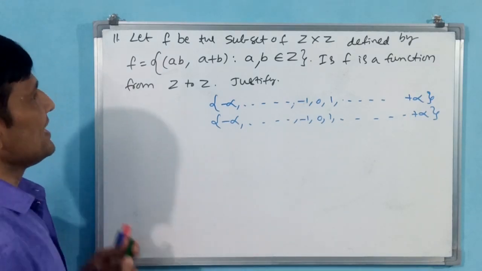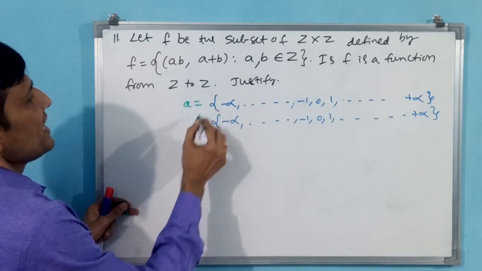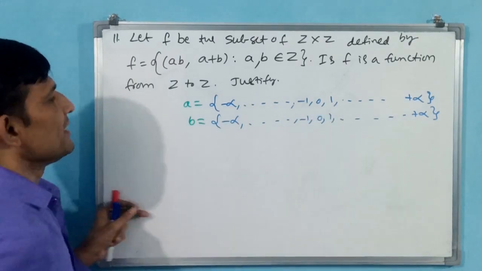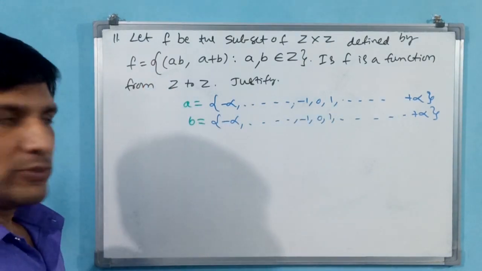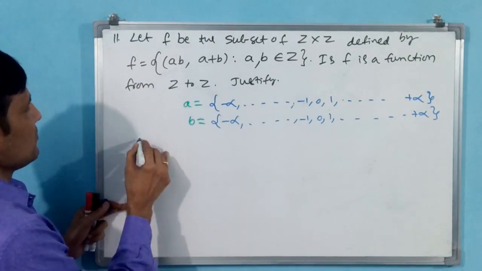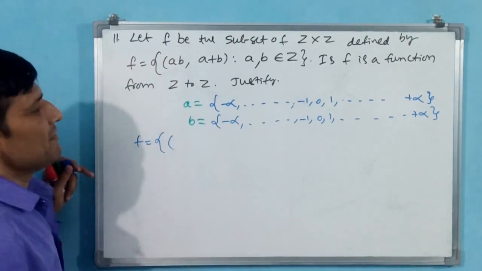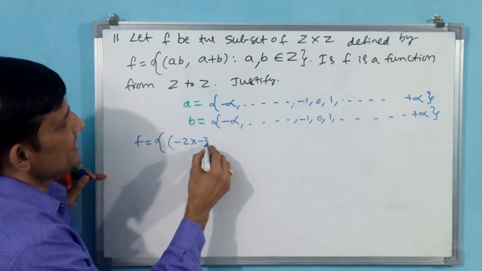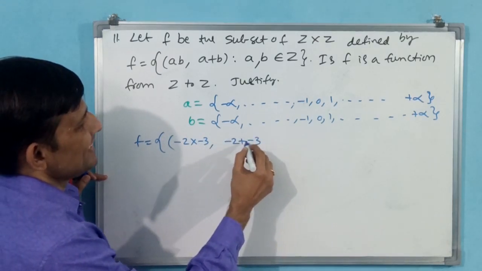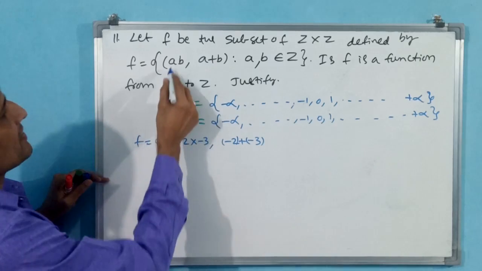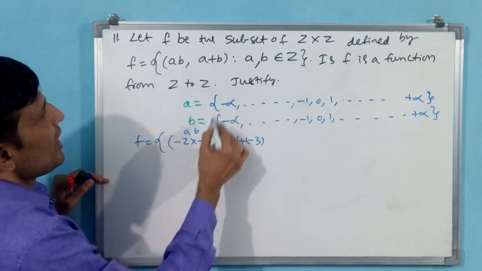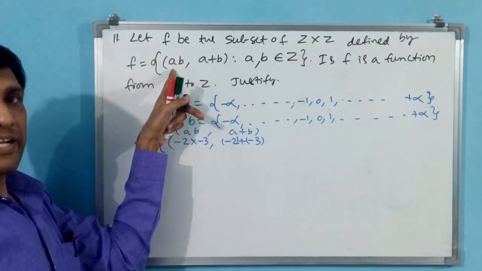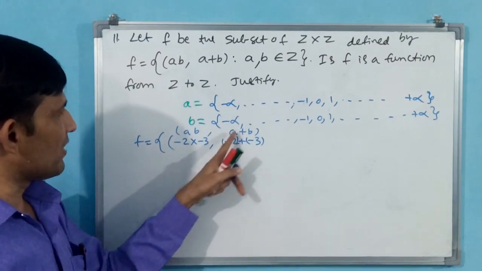Now what I can do, see here, A and B you can take like this. Why? Because A, B belong to Z. A also Z, B also Z. Okay. Now 4, 5 elements I will write. F is equal to, see, 4, 5 pairs I will write. I have taken minus 2 and minus 3, minus 2 plus minus 3. Why? Because here AB comma A plus B. These I have to take now. X coordinate AB, Y coordinate A plus B.